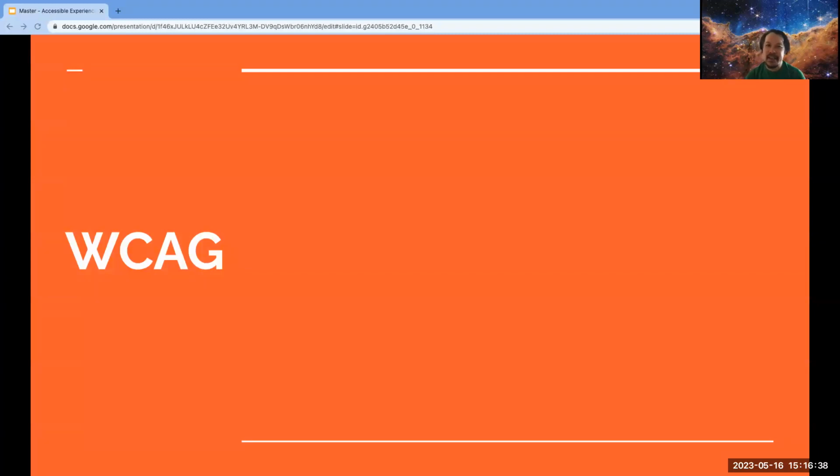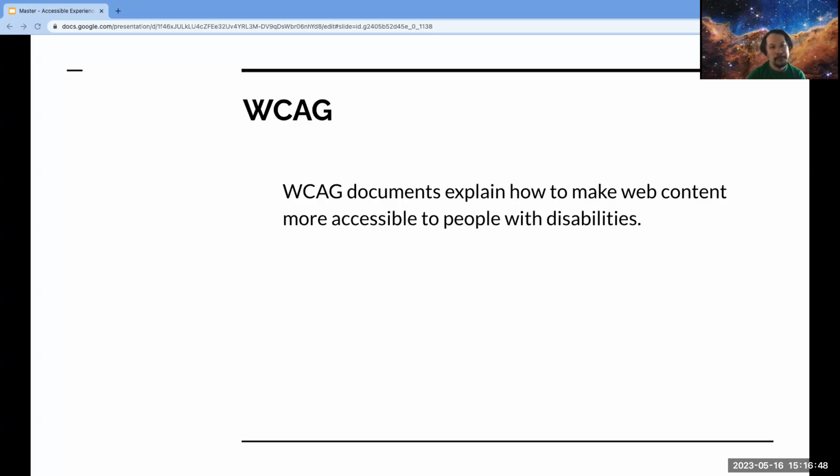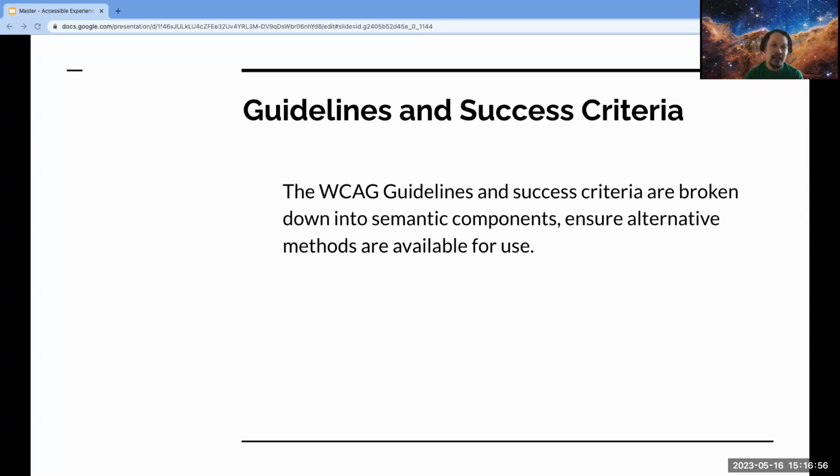So where does this impact accessible design? I want to touch on WCAG and how we can define semantic web experiences to allow for optimal delivery via screen reader. And WCAG explains how to make web content more accessible to people with disabilities. The WCAG guidelines and success criteria are broken down into semantic components, ensure alternative methods are available for use.